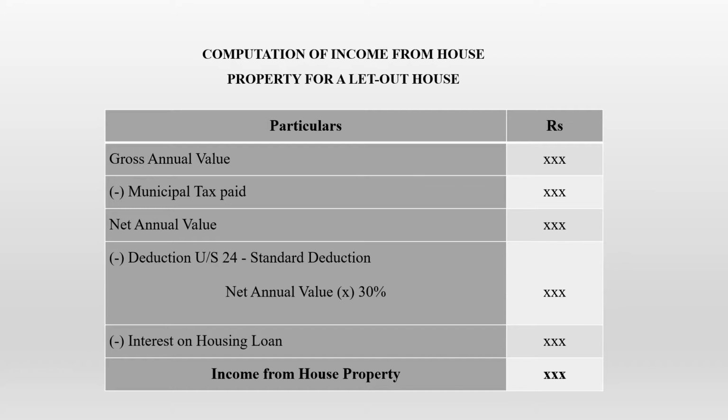From this, there are two deductions that you usually do. Deduction under section 24, that is the standard deduction, which will be net annual value into 30%. And the next deduction will be interest on housing loan. If you've taken any housing loan, interest on that amount will be deducted. So this will give you the income from house property. This is how you have to calculate the income from house property.